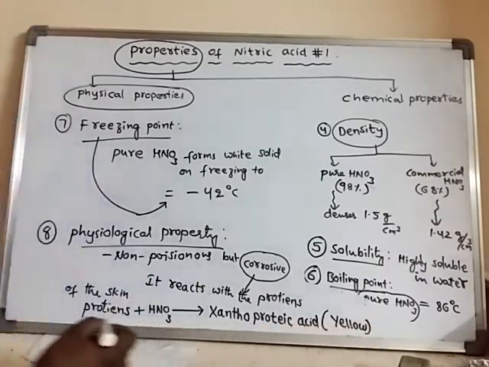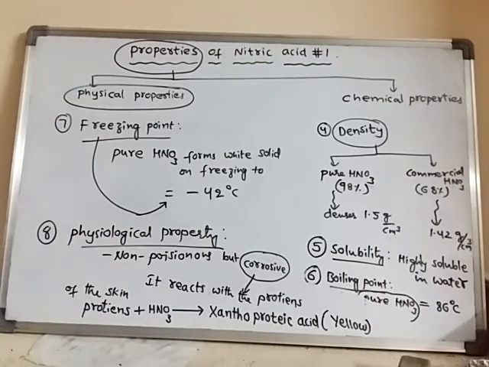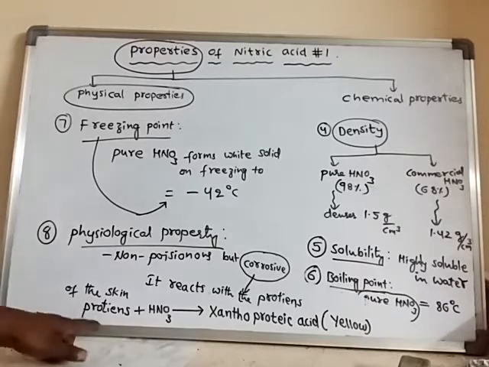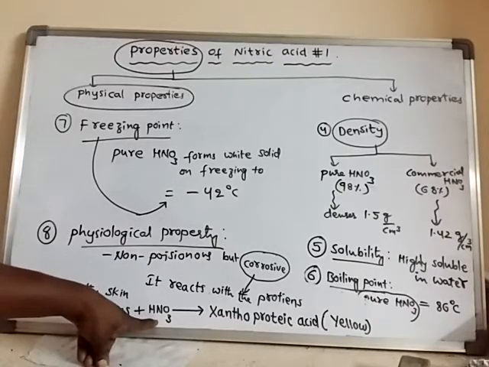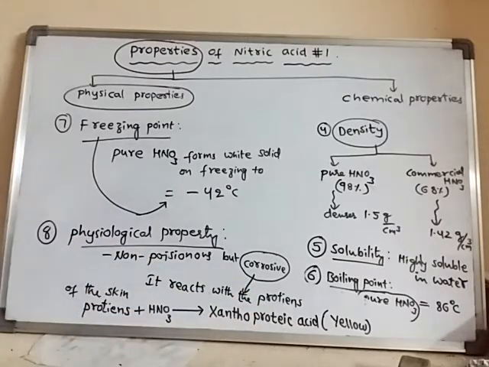That is why the portion where nitric acid falls on the skin turns yellow, and it also causes very painful blisters, because at that portion the proteins on the skin react with the nitric acid and are finally converted into xanthoprotic acid, which is yellow. So like this, these are some of the physical properties.